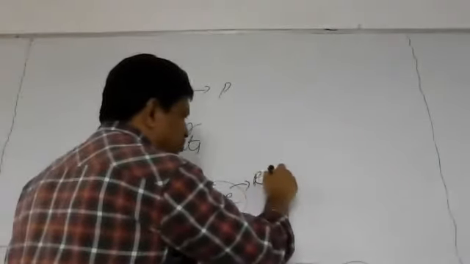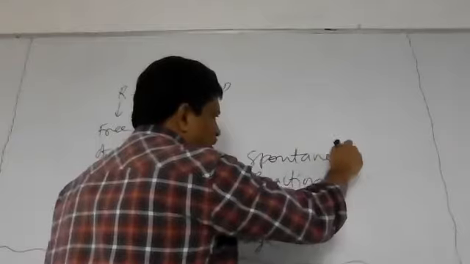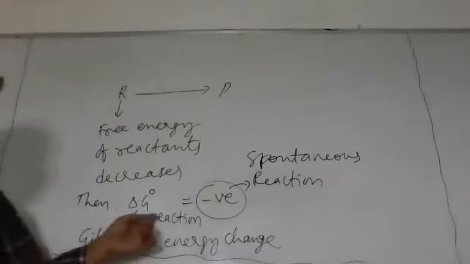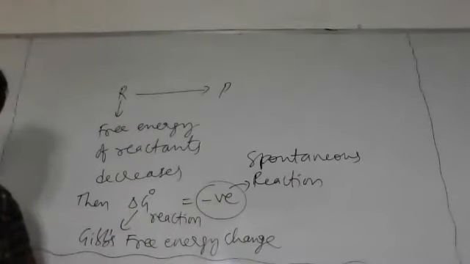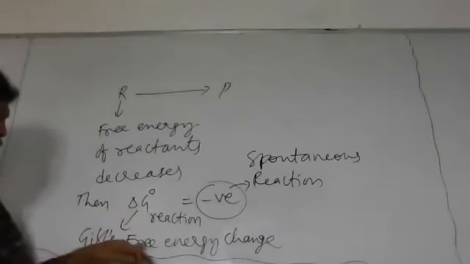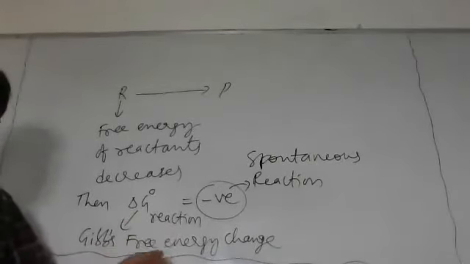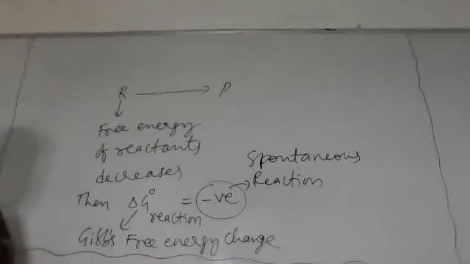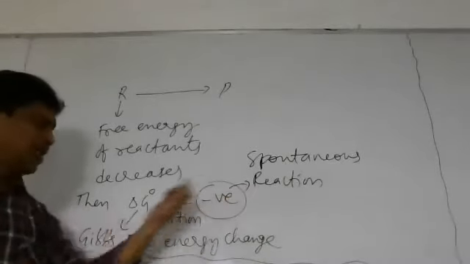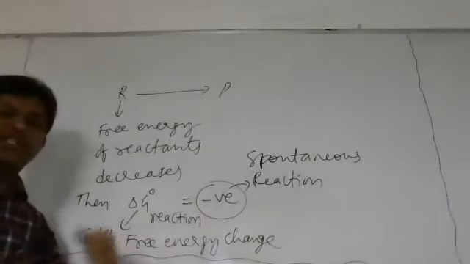The reaction is spontaneous. If delta G naught of reaction is negative, that reaction will be called a spontaneous chemical reaction. What is delta G naught here? The Gibbs free energy change of a chemical reaction. About this delta G, you will study in the thermodynamics chapter in detail. For the time being, remember that for spontaneous reactions, the delta G value is negative. This is called Gibbs free energy change of reaction.